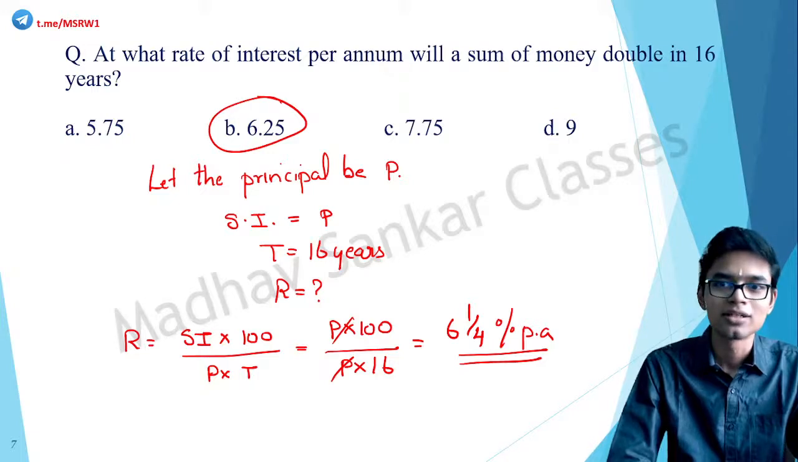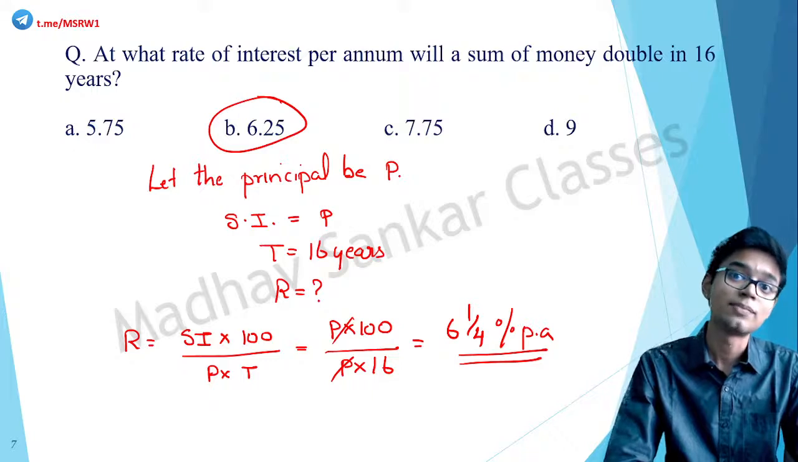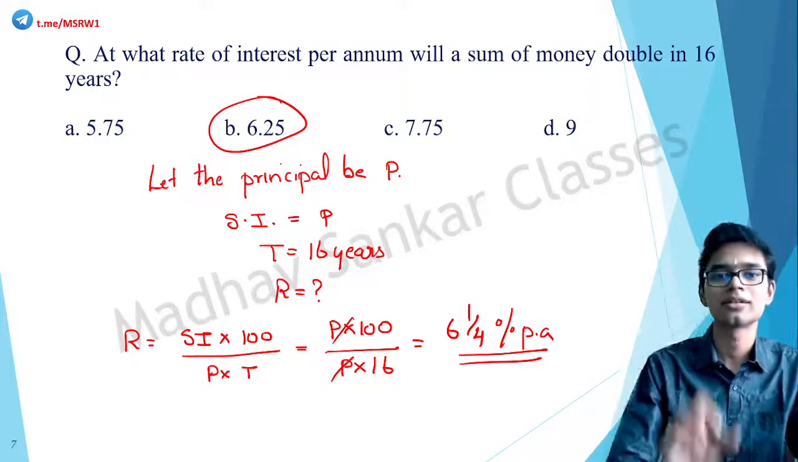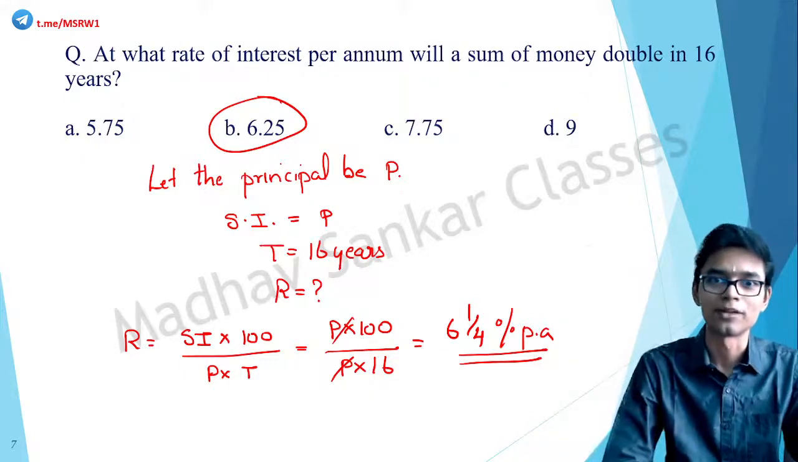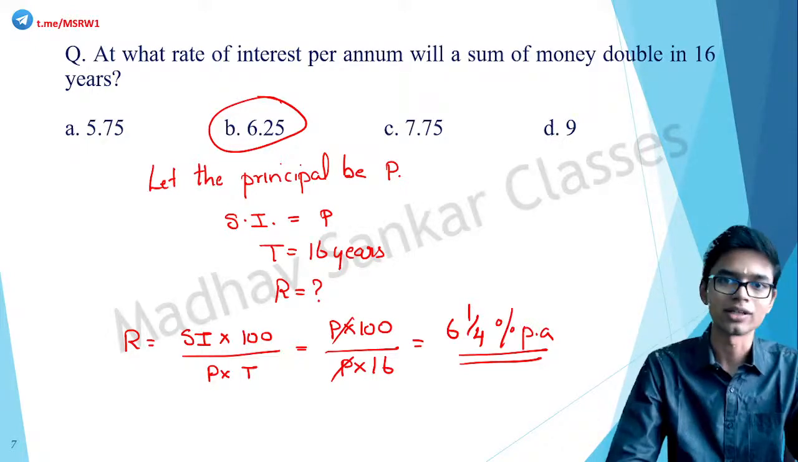Understood the question? If your question says that the money will double, then it means the simple interest is equal to the principal. If it says that money will triple, what does that mean? Simple interest is twice the principal. So accordingly adjust it and simply find the value for whatever is asked.